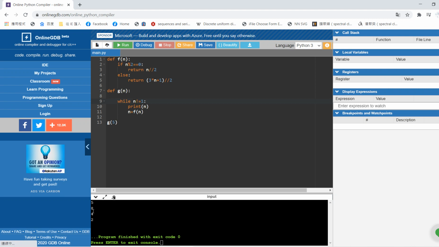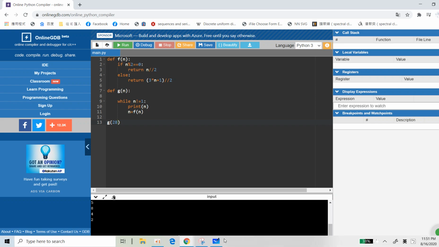Okay, so you see, once you reach 2, the final answer must be 1. And then you can check other points like 11, and you always get 2. And then you can check any points like 28, and you see finally you get 2. Although it somehow looks oscillating, finally it reaches 2.